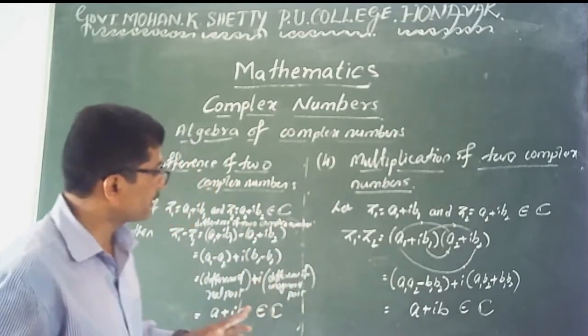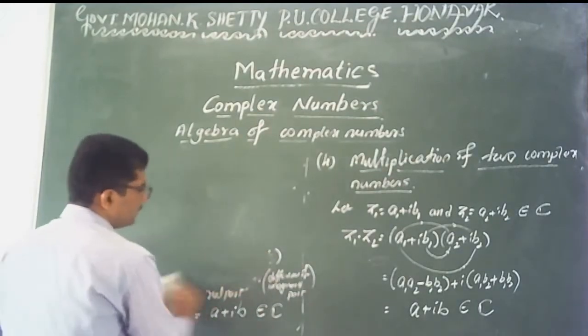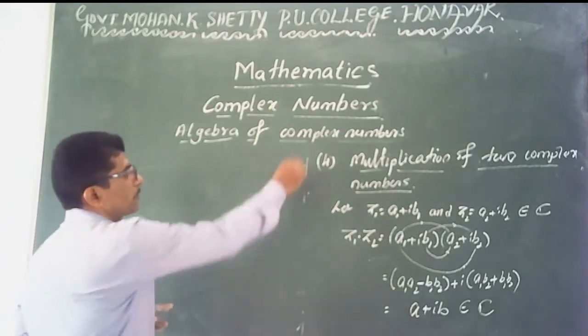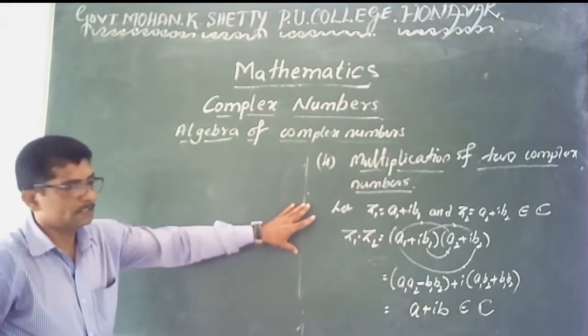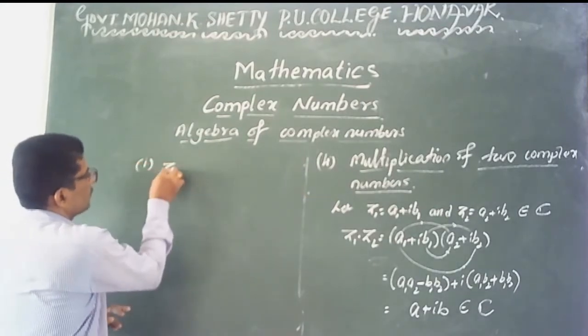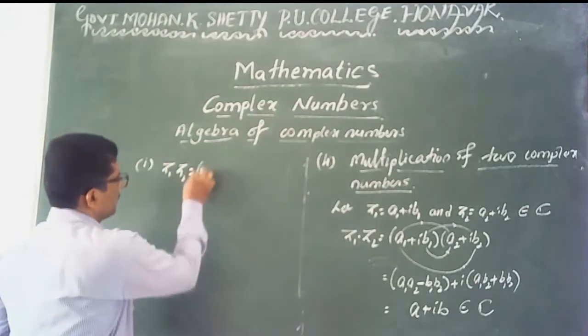Therefore multiplication is also one of the binary operations in complex numbers. And here, verifying the laws is also important. Verifying the laws of complex numbers in multiplication. The first one: we verify the commutative property, z1 into z2.